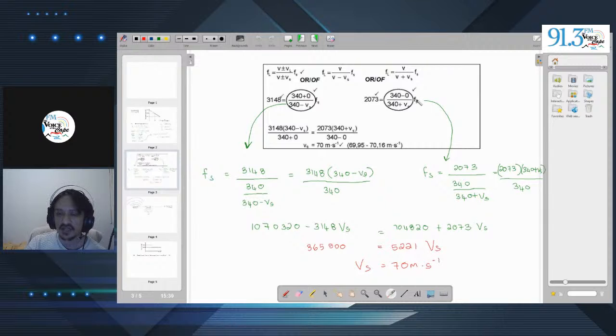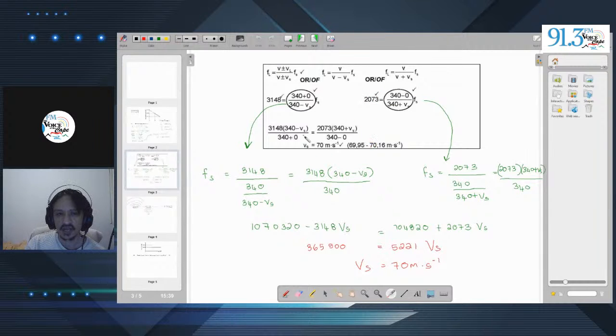And that's why we ended up with this. We could manipulate the equation so that the frequency of the source became the subject of the formula. We then rearranged it, and we could set these two things equal to each other using simultaneous equations. And then we ended up calculating the velocity of the source. So a bit of a tricky one, but not impossible to solve.